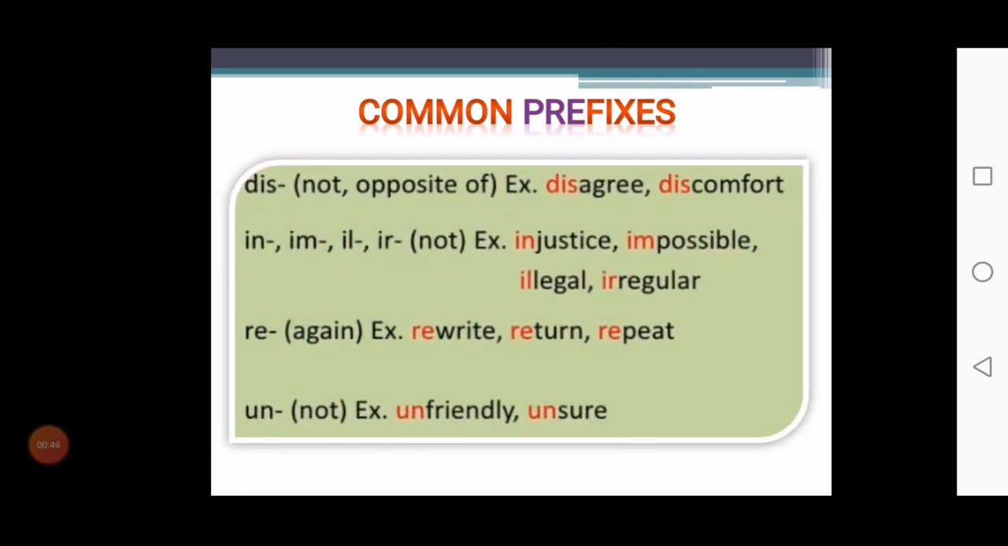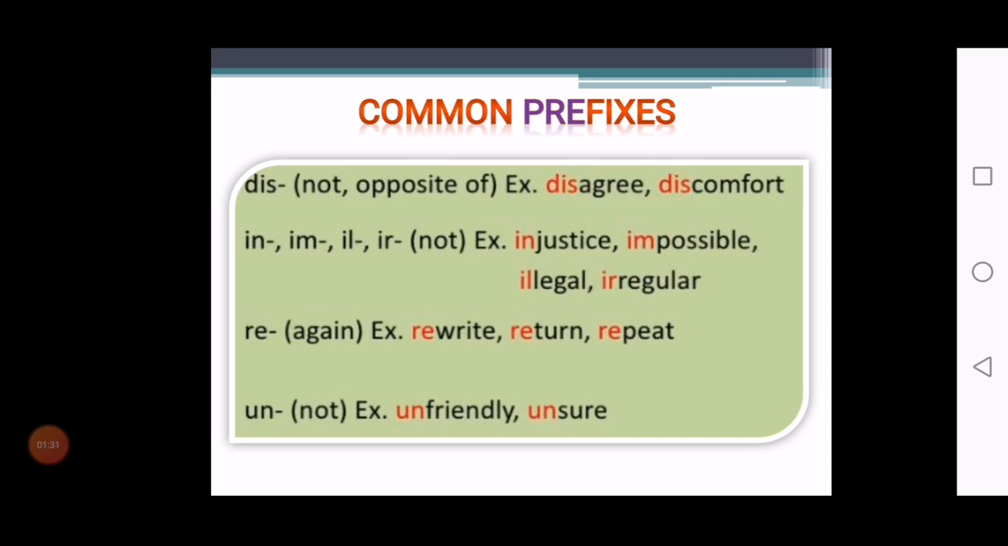For example, dis. When dis is added with agree, the meaning changes, that is, not agree. So, the new word we are going to get is disagree. Same like when in is added with justice, you will get the opposite of justice, that is injustice. Now, you see this next one, re, that is again. When you are adding this prefix re with write, you will get an entirely different word called rewrite. That is, again you have to write.